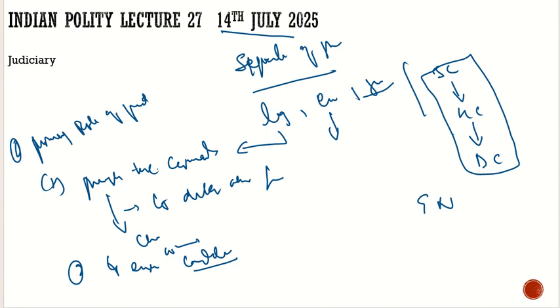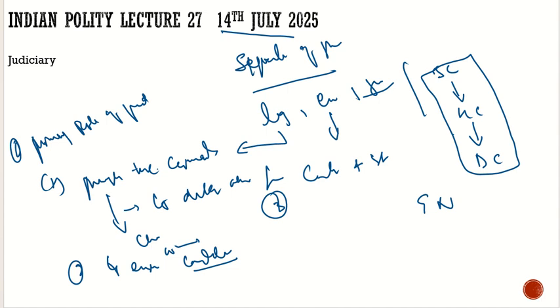Then the third, we have the federal structure. At the top we have the center, in the middle we have states, and according to some, we have the local governments too, which they consider to be part of the federal structure. But according to me, that is not true. The point which I am trying to highlight here is that we have a federal structure, we have the center, and we have states. There might be conflicts between the center and states. We saw what is the relationship between center and states, what are the executive relations, what are the legislative relations. So there might be conflict between the center and state. Who will solve these conflicts? It would be solved through the judiciary.